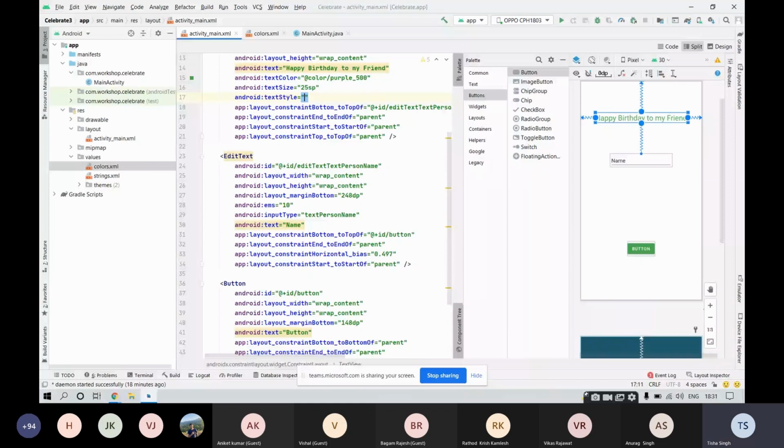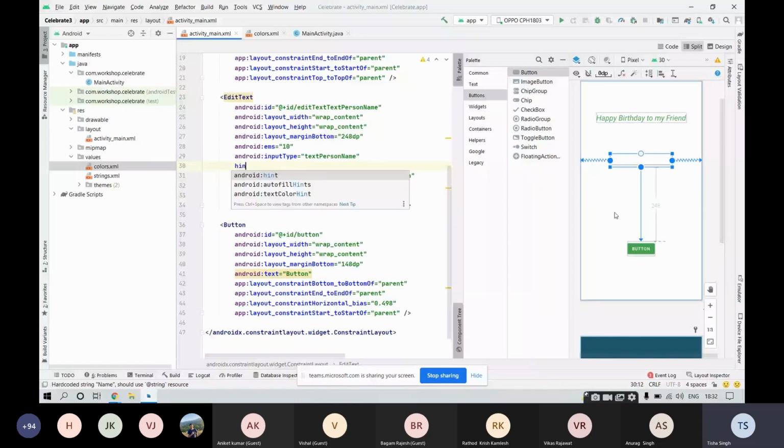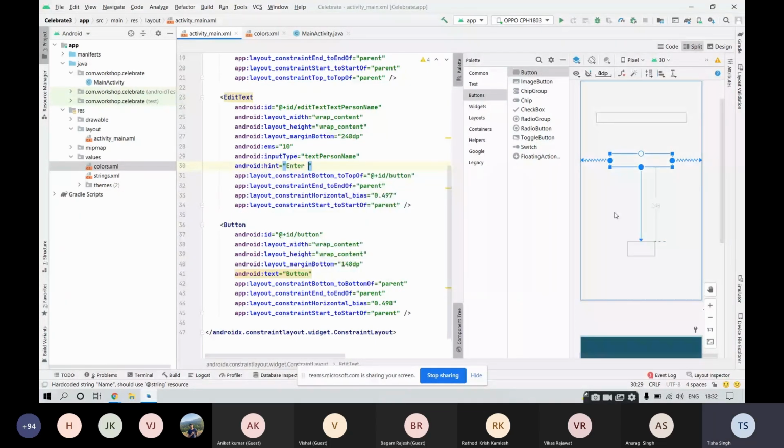Then come to this edit text. Inside edit text, this text is appearing. We don't want a text. Instead of this text, we want to ask our user to enter the name of his or her friend whom he or she wants to wish happy birthday or send a greeting, right? So for that, we will be making use of hint. So hint will be something that will be appearing in a lighter version. So right over here in the hint, enter your friend's name. So you can see that a lighter version of the text is coming. Enter your friend's name because it's a hint in the edit text.